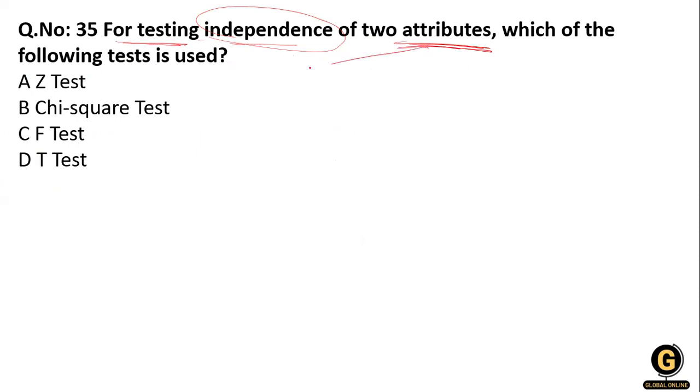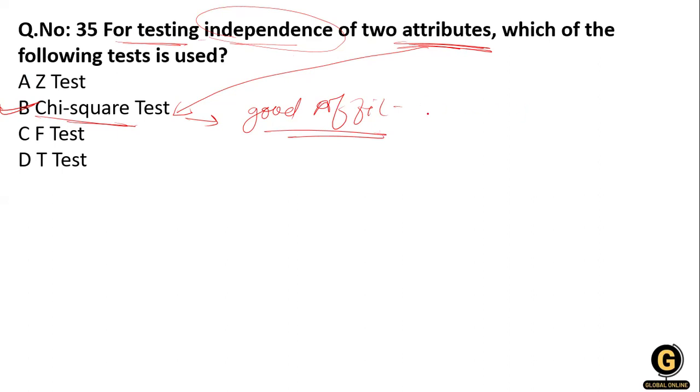That's why the word attribute is always related to two attributes, which is calculated in the chi-square test, because chi-square has the goodness of fit. Okay, it's goodness of fit. So the chi-square test of independence is used to determine if there is a significant relationship between two nominal variables. Clear?